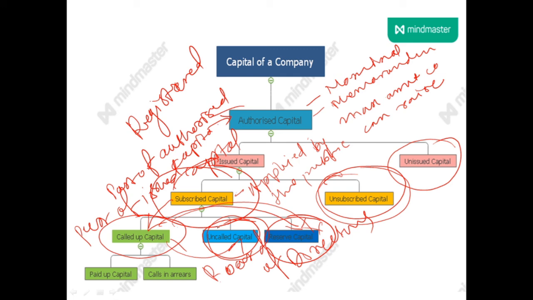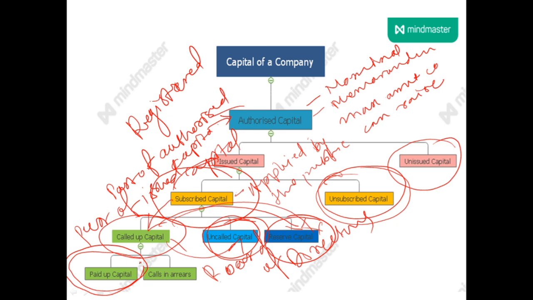Calls are made, first call, second call, final call, and the money received by the company against those different calls is called paid up capital, which is actually paid when the call is made and the amount is paid by the shareholder.